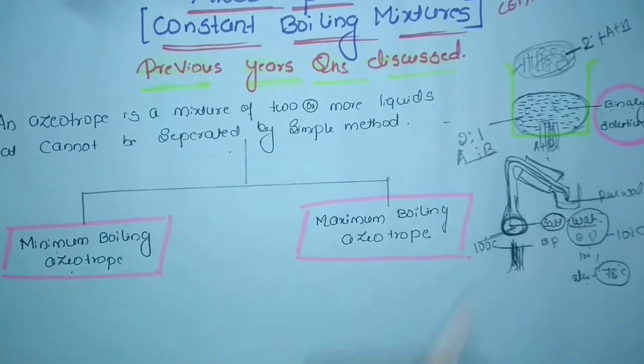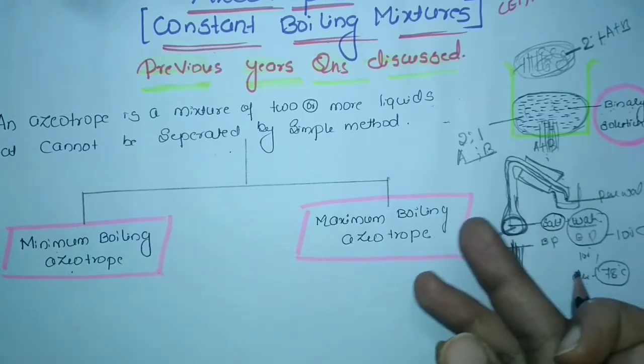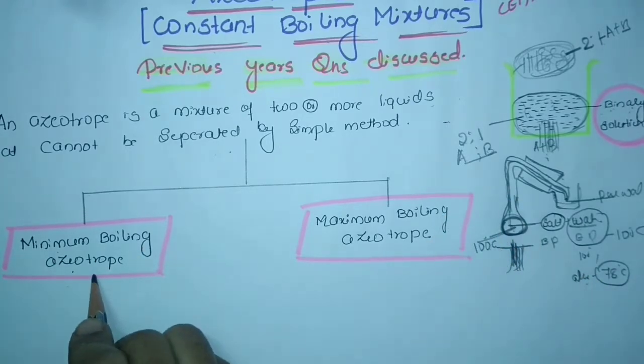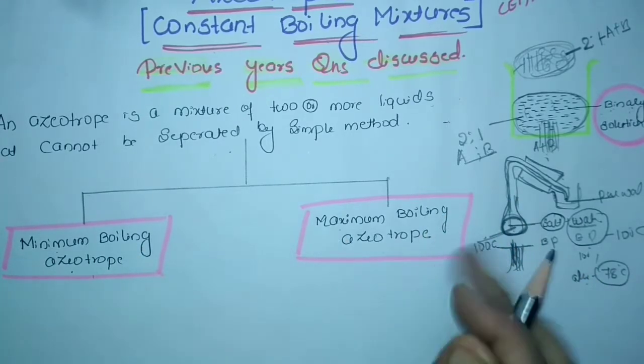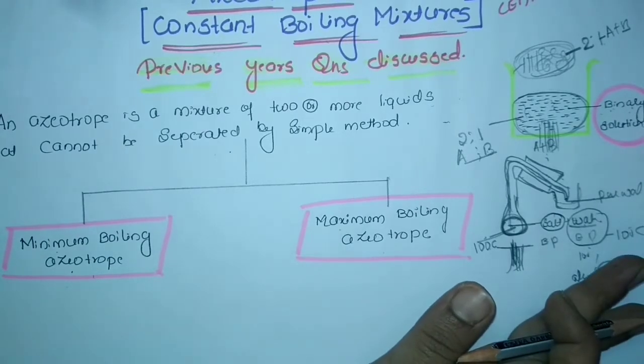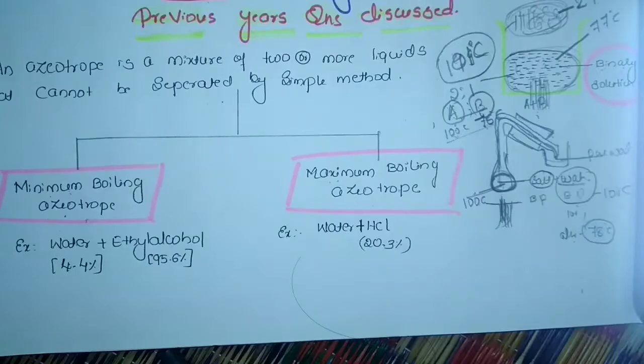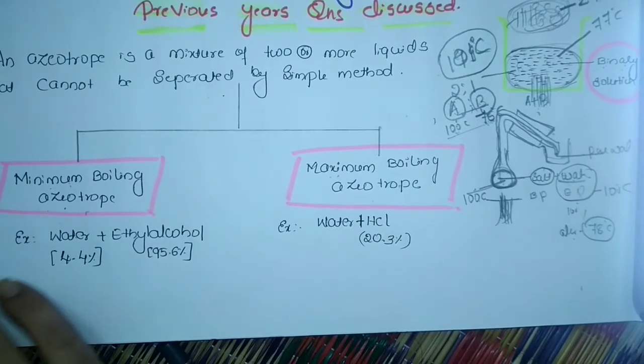This can be classified into two types: minimum boiling azeotrope and maximum boiling azeotrope. What do you mean by minimum boiling azeotrope? If you want to understand more about the azeotrope, I'll explain again in a simple way with an example.